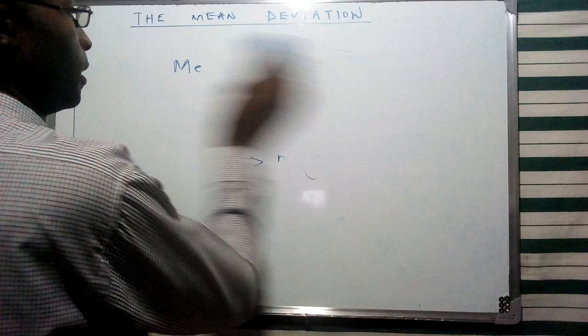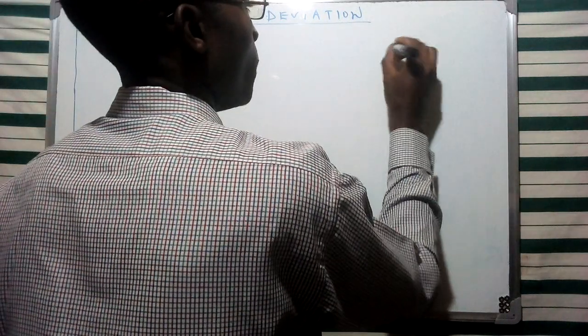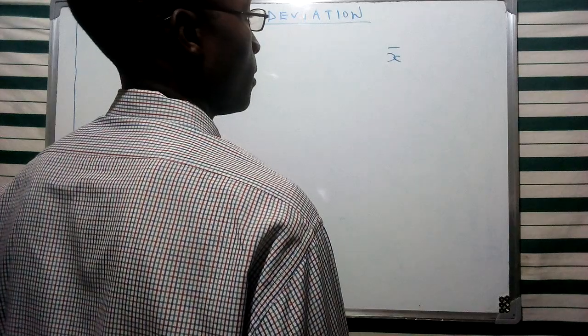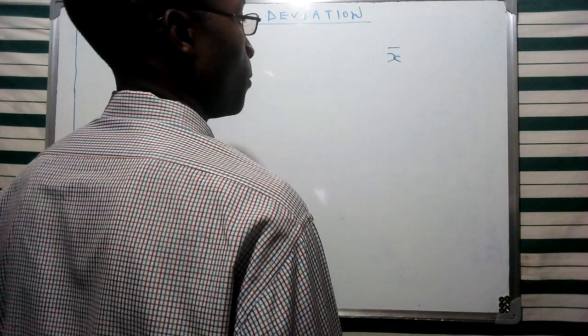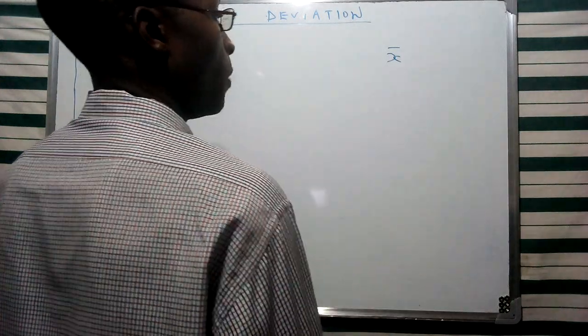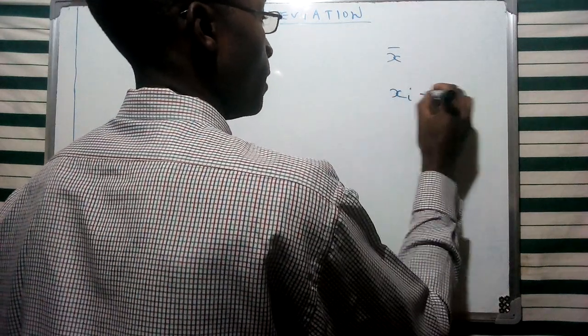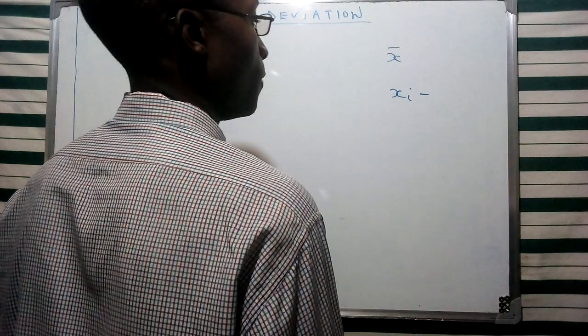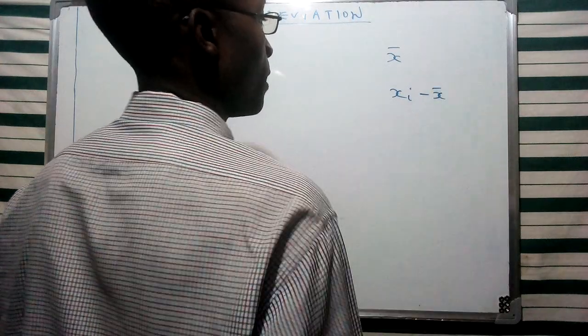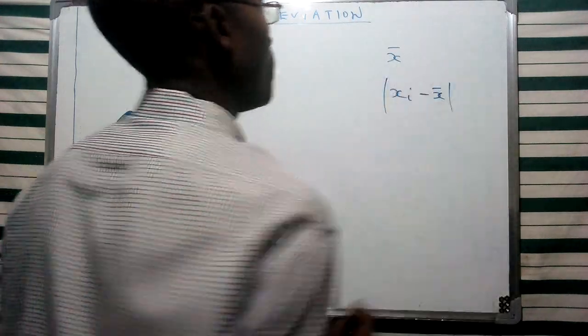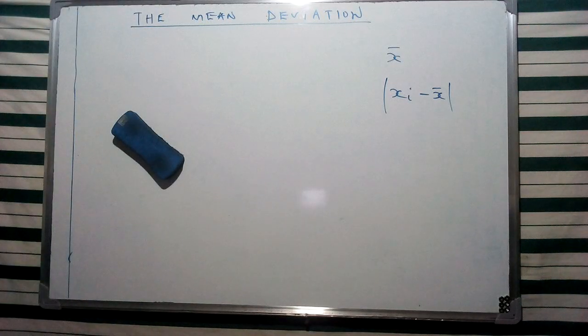Now, in this case, if we have a specific distribution whereby its average has been given as these specific values for the mean, we're going to find the deviation of this average by finding the difference between the distribution and the mean. The absolute value of this quantity is going to be given as such.